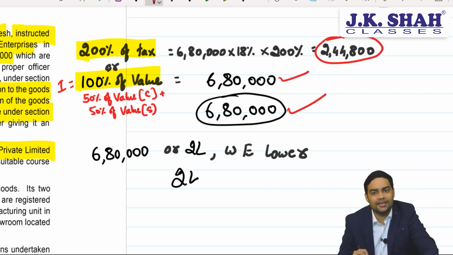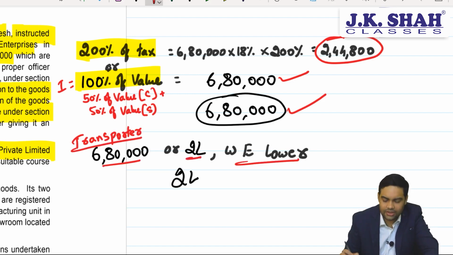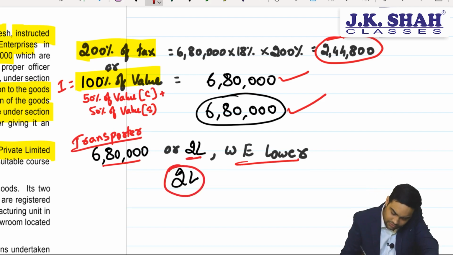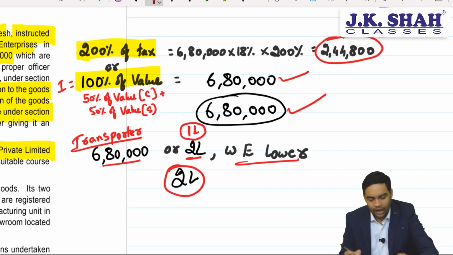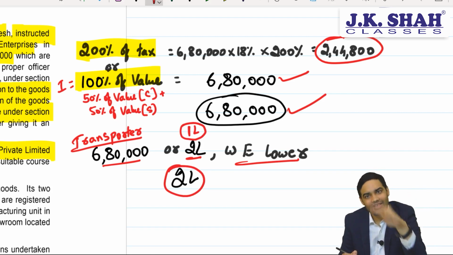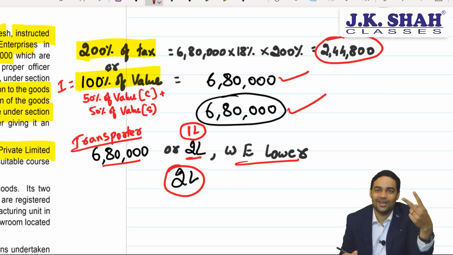680 will be higher. Now for transporter, what will it be? For transporter, it would be the above penalty or 2 lakh, whichever is lower, that is 2 lakh rupees. Now the institute here has taken 1 lakh. 1 lakh is given in the law, I agree, but 1 lakh is for CGST law, 1 lakh for SGST law. The moment it's IGST, it would be 2 lakh.